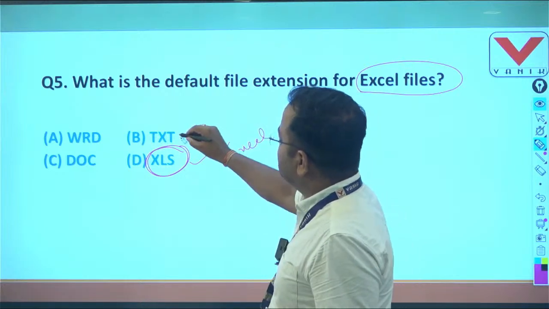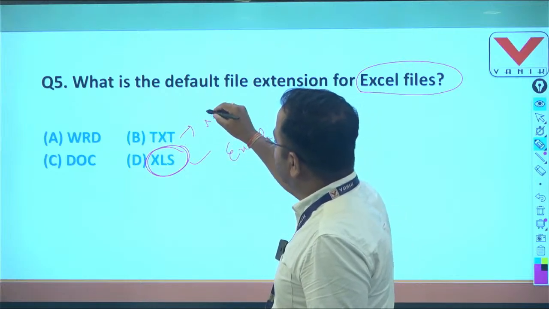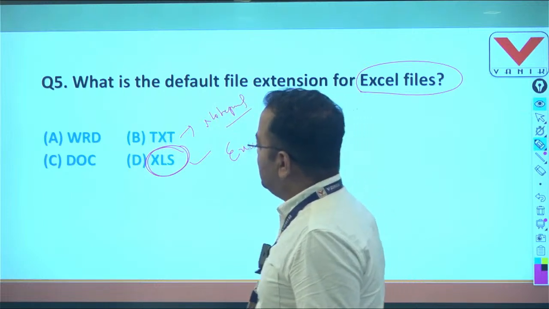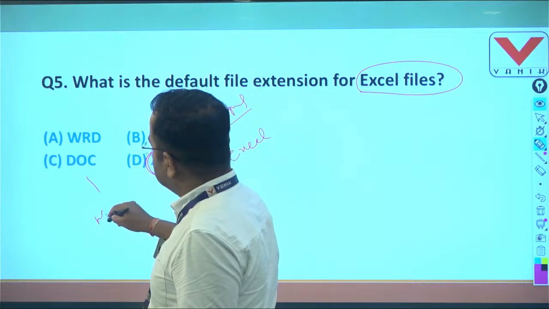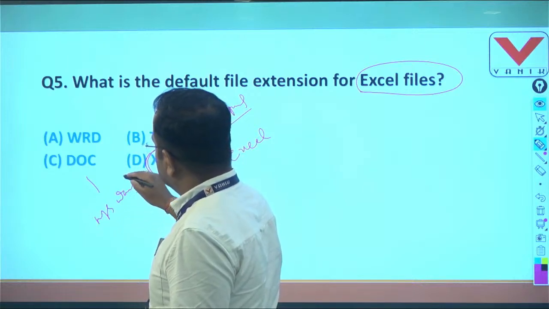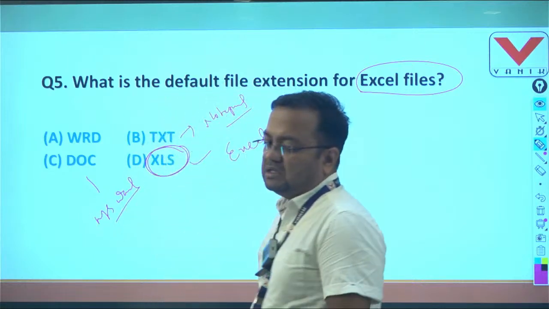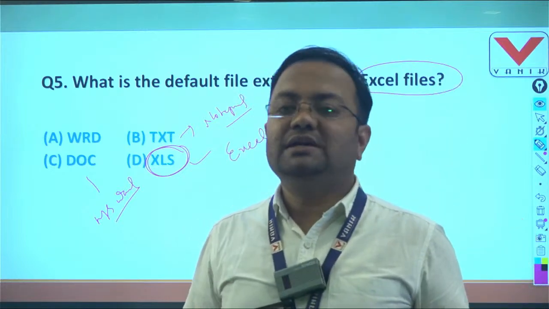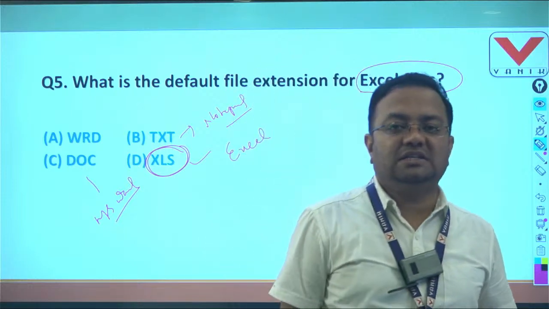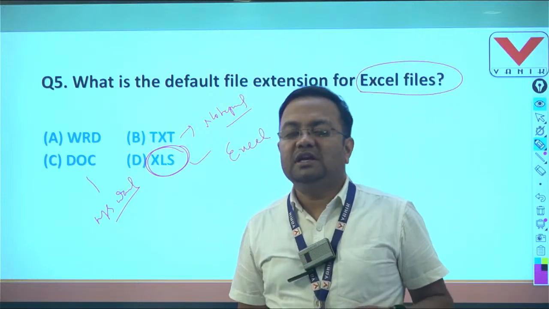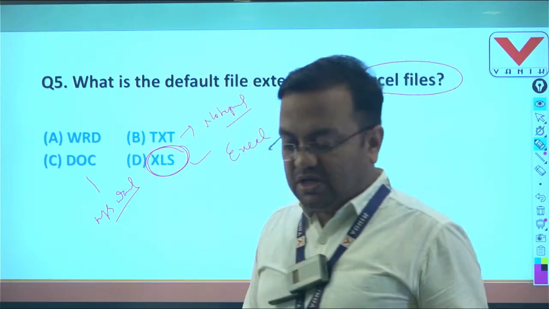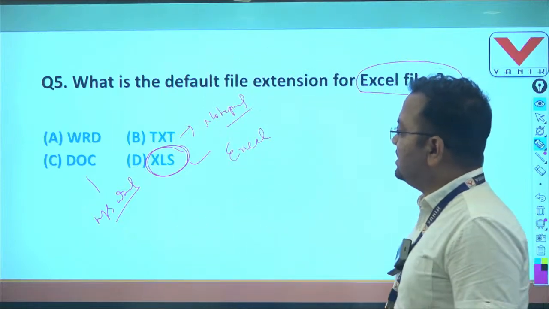Okay, TXT is the file extension of a Notepad file. Okay, DOC is the file extension of an MS Word file. So always remember these extensions related to files: if it is Word then it is DOC, if it is Excel then it is XLS, if it is PowerPoint then it is PPT, and if it is Access then it is ACCDB. So students, question number 5, here the answer is D.